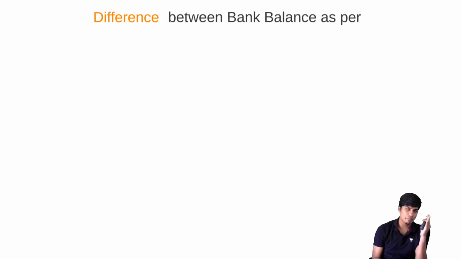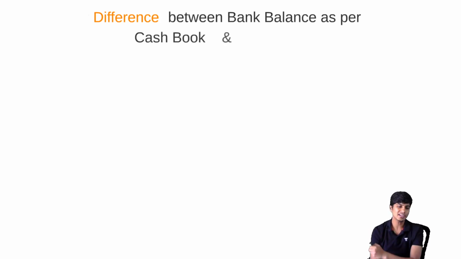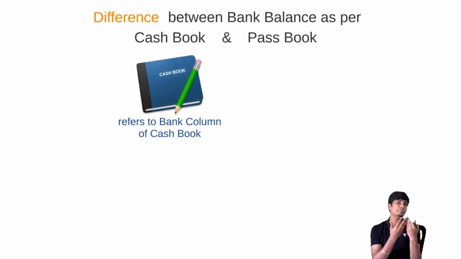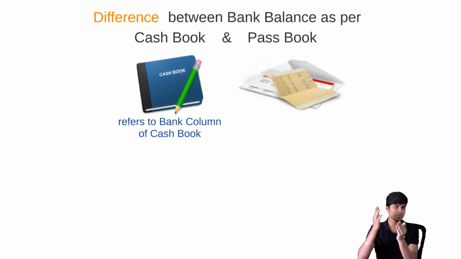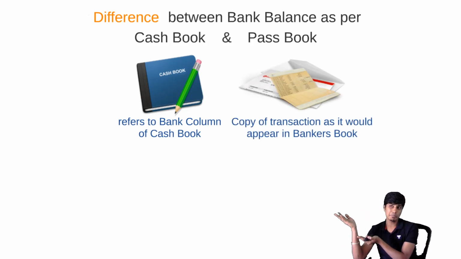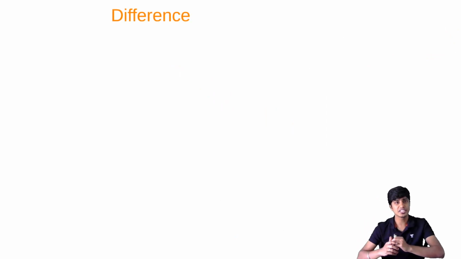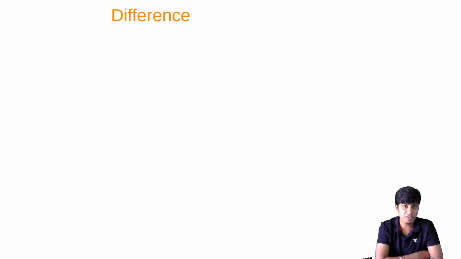Got it? So basically we'll find the differences between the balance as per passbook and cash book. So what is cash book? Record kept by me. It refers to the bank column of cash book. What is passbook? It is the account kept by the banker. Copy of the transactions as it appears in banker's book. Now come on, let's identify the differences between them. What can be the reasons for differences?